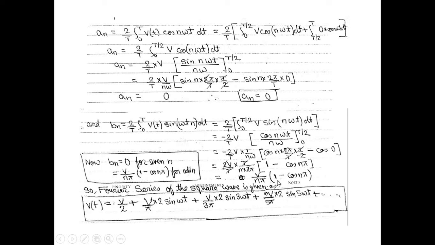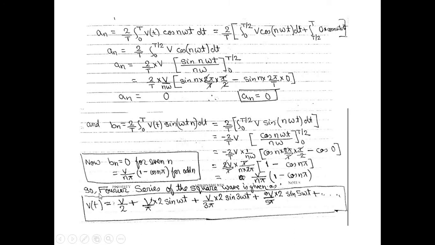Now, whenever the n value is even, cos n pi gives a positive 1. So 1 minus 1 is 0. That's why for n equal to even, our bn value will be 0. But when we take n as odd, cos n pi gives minus 1. So 1 minus minus 1, minus and minus becoming plus, will give 2. So our answer will be 2v divided by n pi, that is the bn term for n equal to odd values.